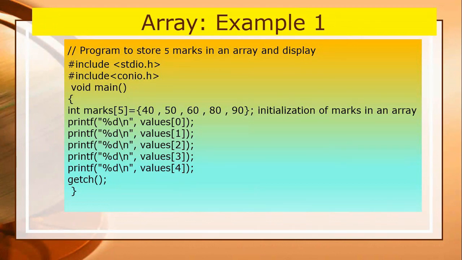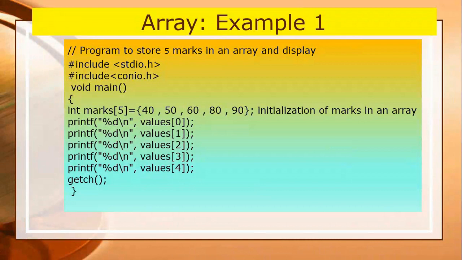If you print the values like this, then the output of the first statement will be 40, and the output of the second statement, that is value 1, will be 50, and the output of the third, that is value 2, will be 60, because the index of an array will start from 0. So the size of the array is 5, so the index will start from 0 and go to 4.